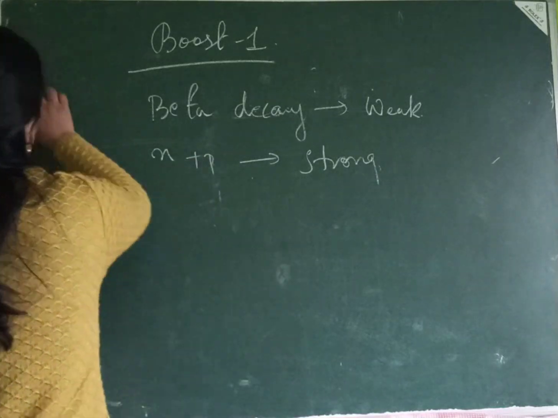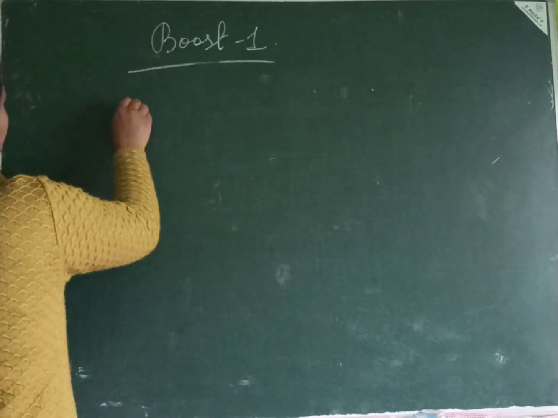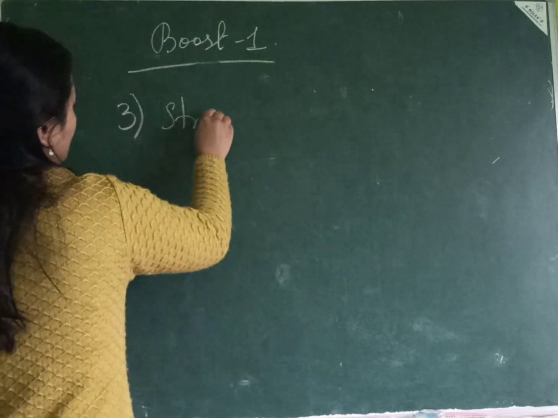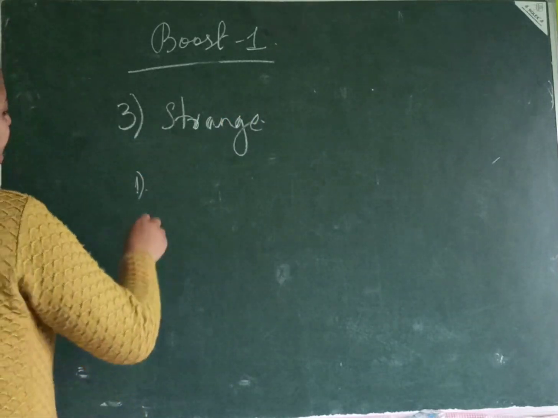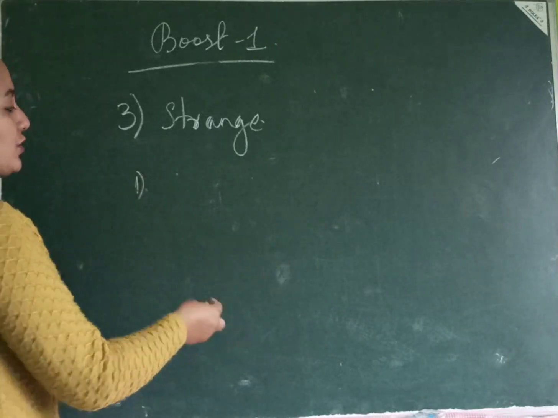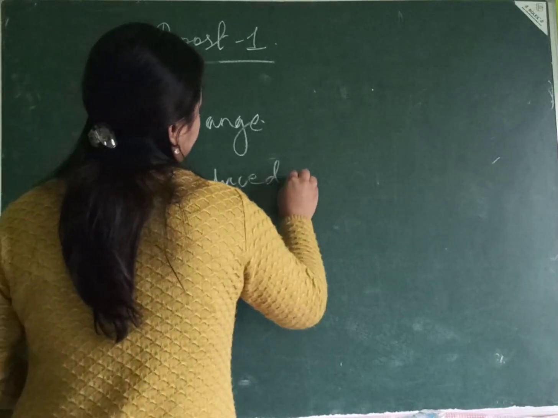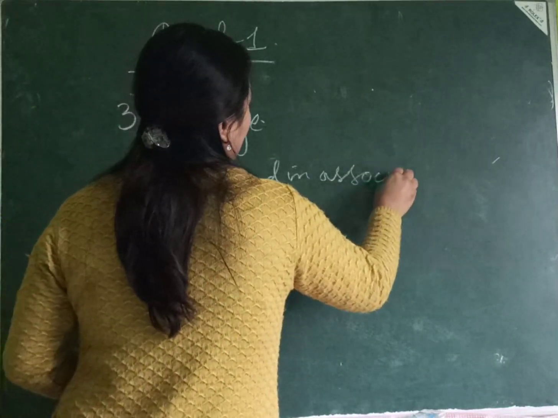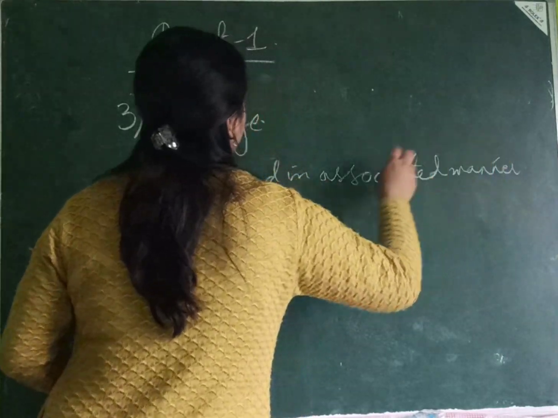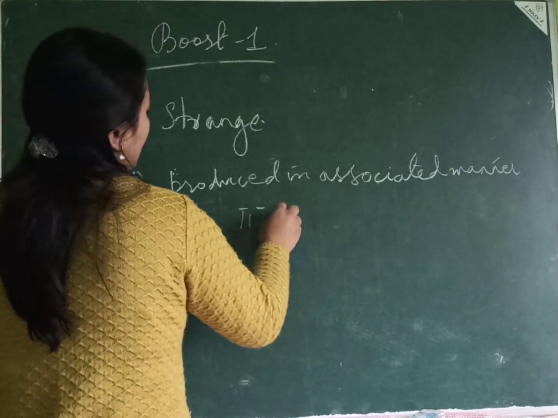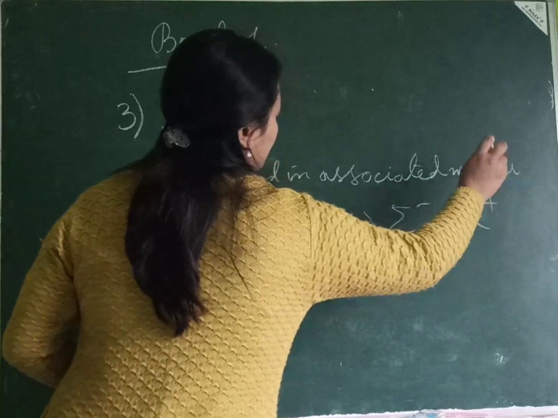So the third question is, what is strange about strangeness particles? So what is so strange about them? First, they are produced in associated manner, meaning, suppose you have pi minus and p and they are giving me some strange particles.